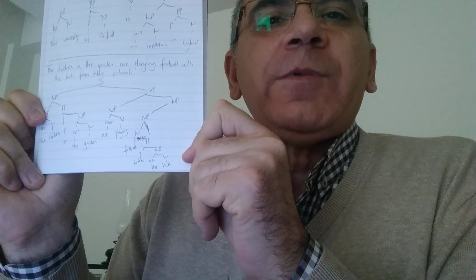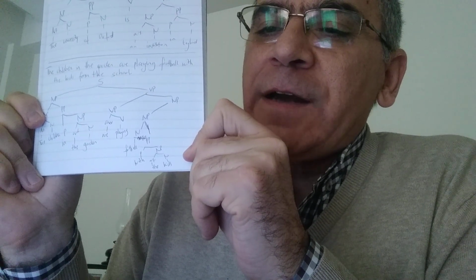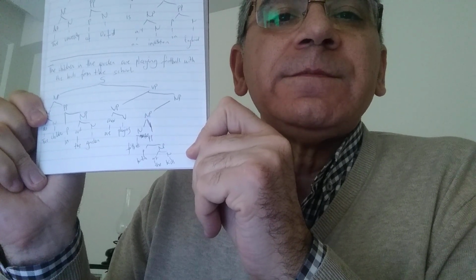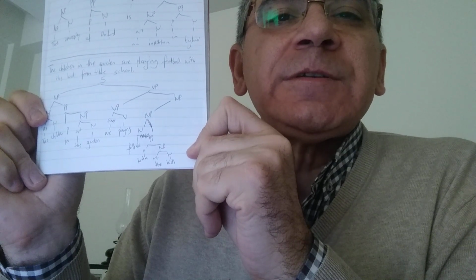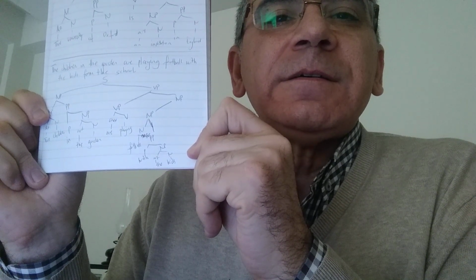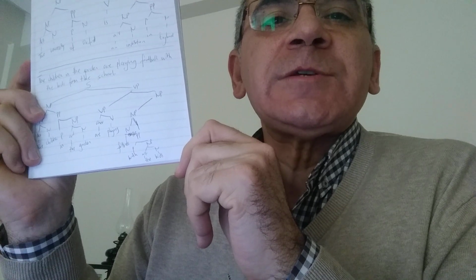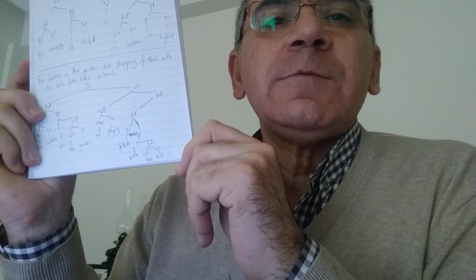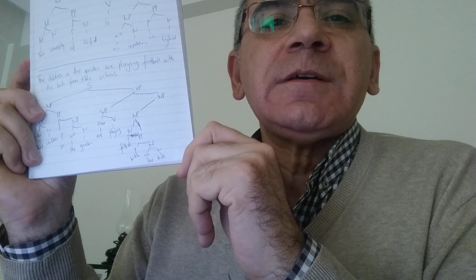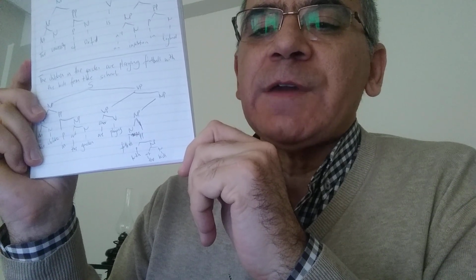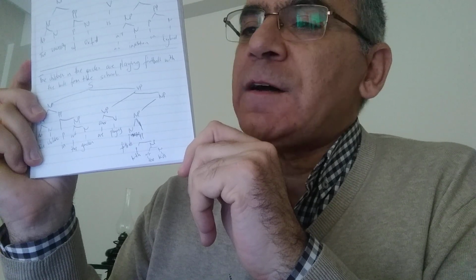Look at that. Football with the kids. Football with the kids is a noun phrase, and noun phrase is divided into two, noun and prepositional phrase. Noun is football. Prepositional phrase is with the kids. Prepositional phrase is divided into two. With is preposition and the kids is noun phrase. Article is the and noun is kids.